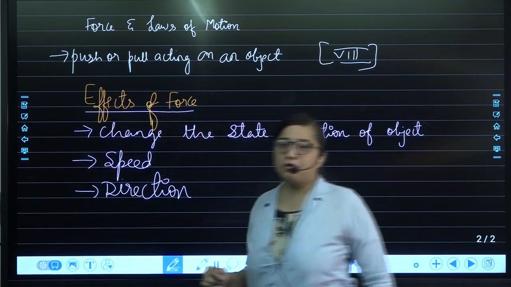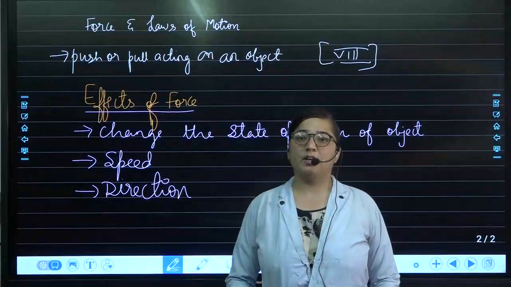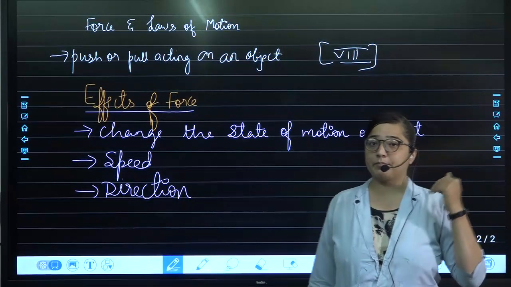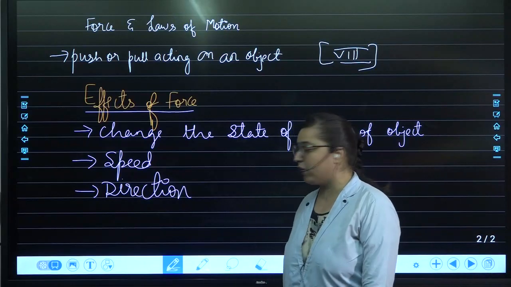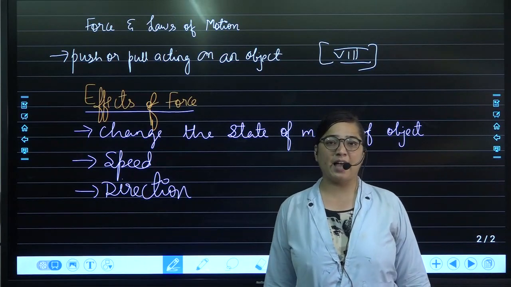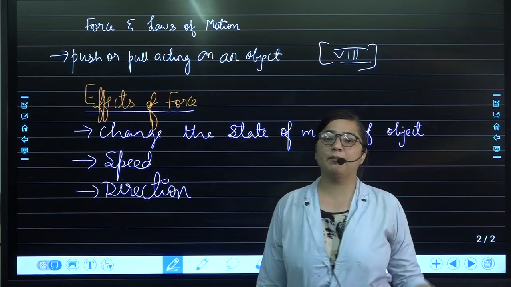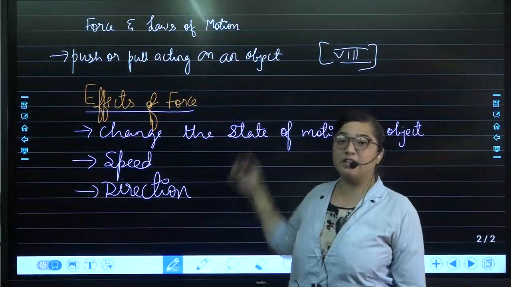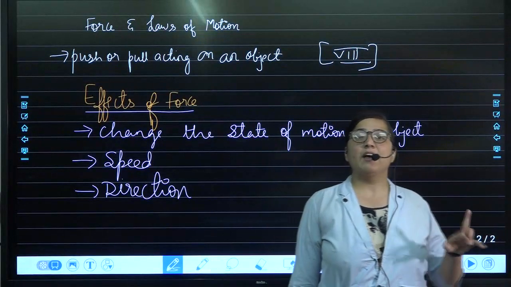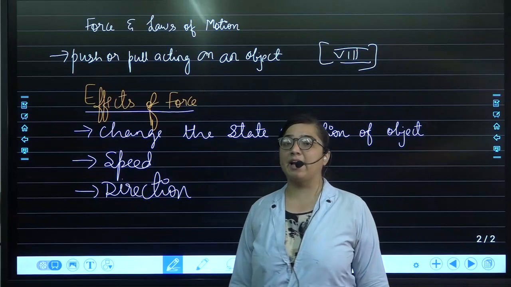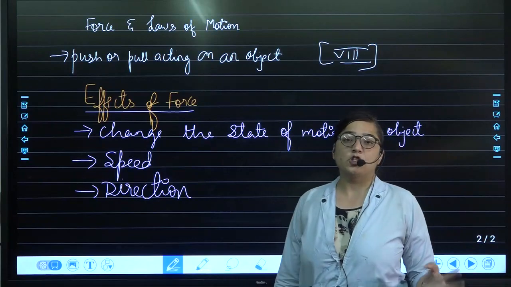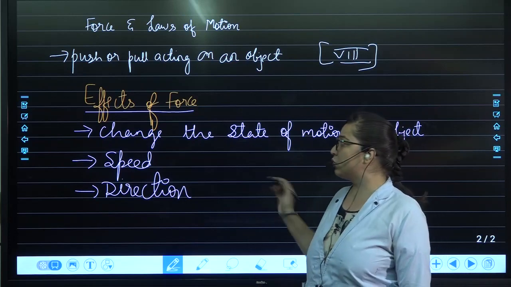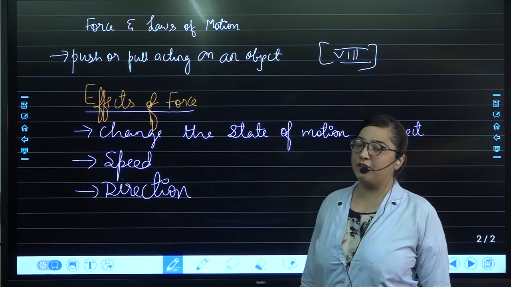Yes, for the football lovers, once again, when the ball is getting hit, the goalkeeper will also try to see that the goal doesn't happen. So what is happening over there? Ultimately, the speed and direction, that is the state of motion. Any one of these three things can happen. That means the speed may change, the direction may change, or the object may come to rest. So this is what can happen because of the effects of force.